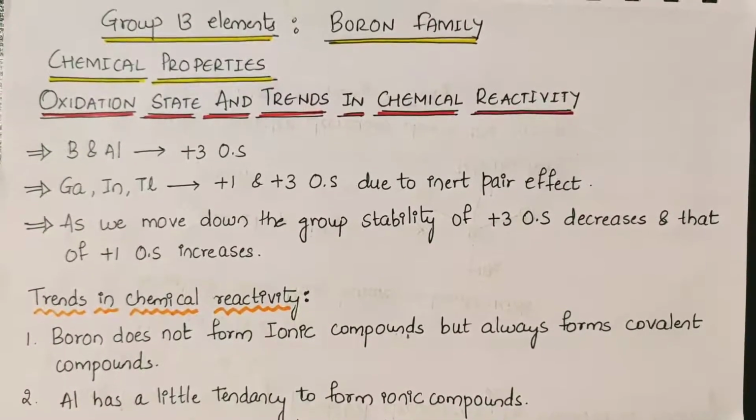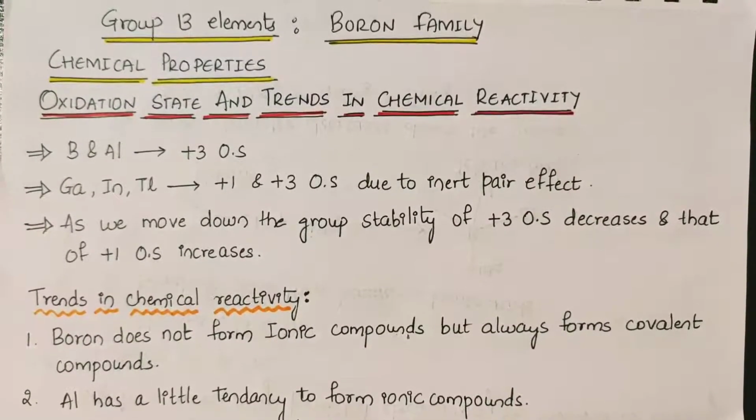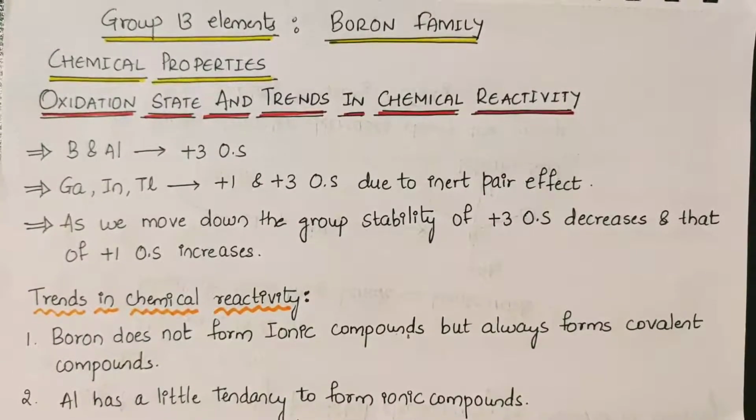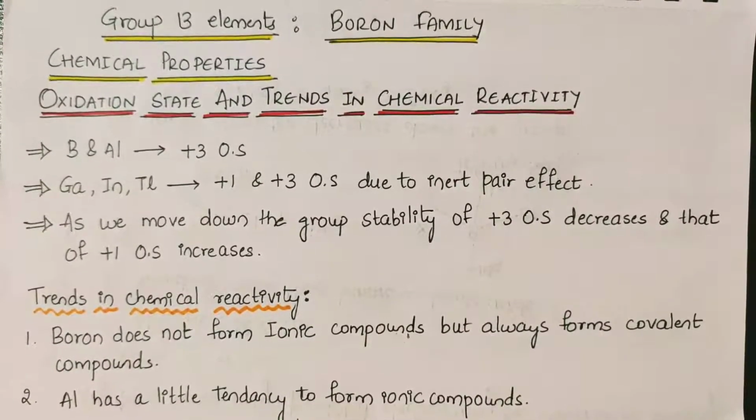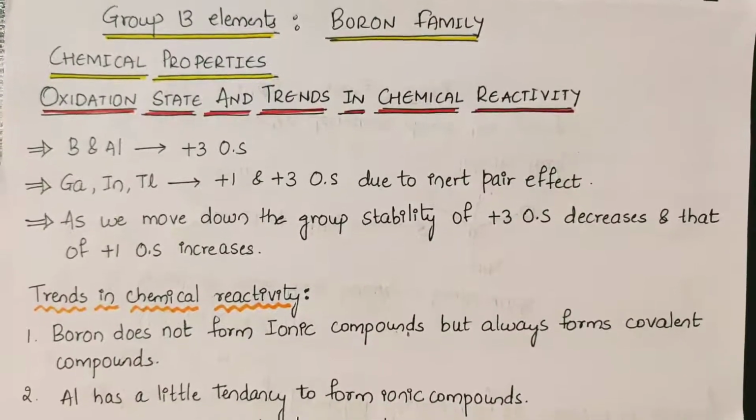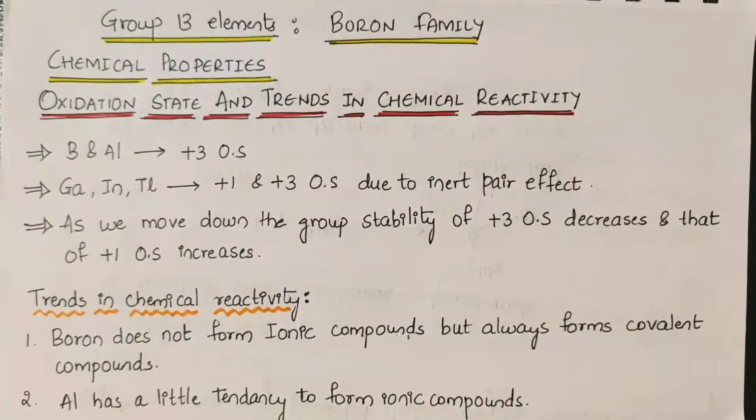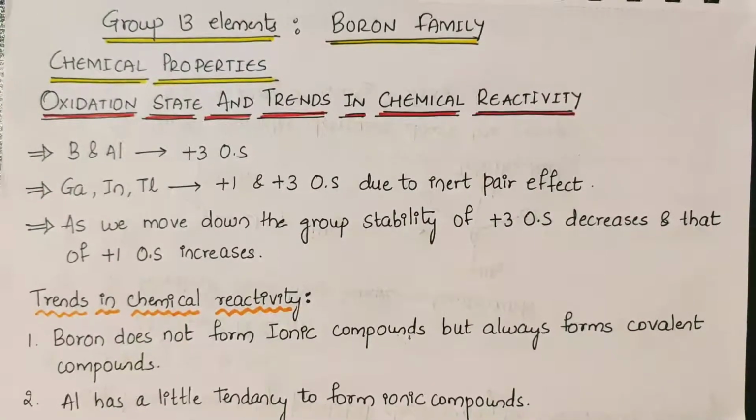Now boron, because of its small size and high sum of first 3 ionization enthalpies, has a very small atomic size. When size is small, obviously the ionization enthalpy will be more. So the sum of the first 3 ionization enthalpies is high and it will not want to lose its 3 valence electrons to form B3+ ions. Therefore, it does not form ionic compounds.